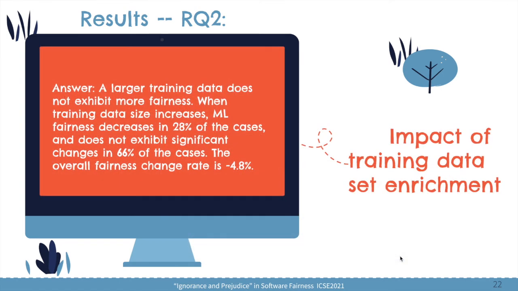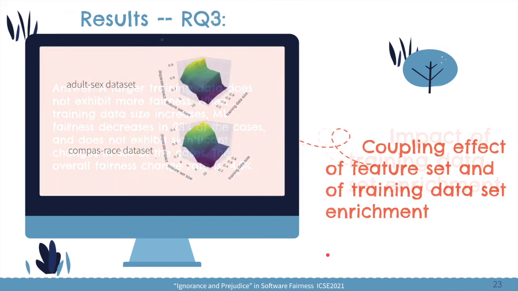Based on these observations, our answer to the second research question is that a larger training data does not mean more fairness. The overall fairness change rate is even below zero. Our third research question is about the coupling effect of feature set enrichment and training data set enrichment. And we visualize the results with 3D surface plots.